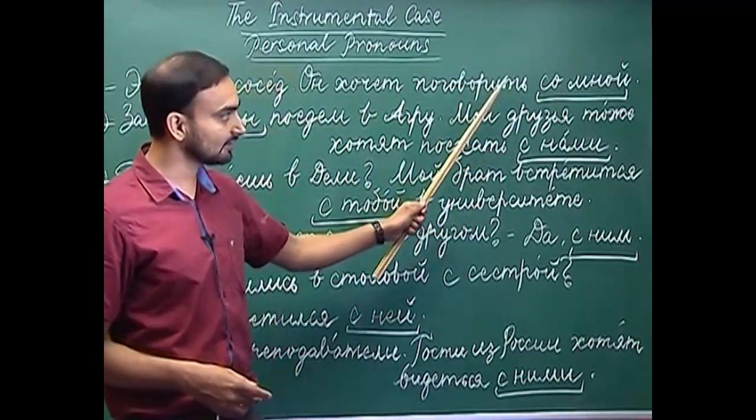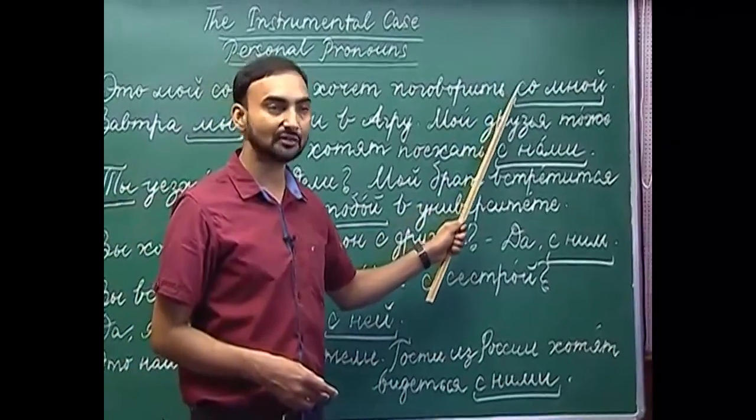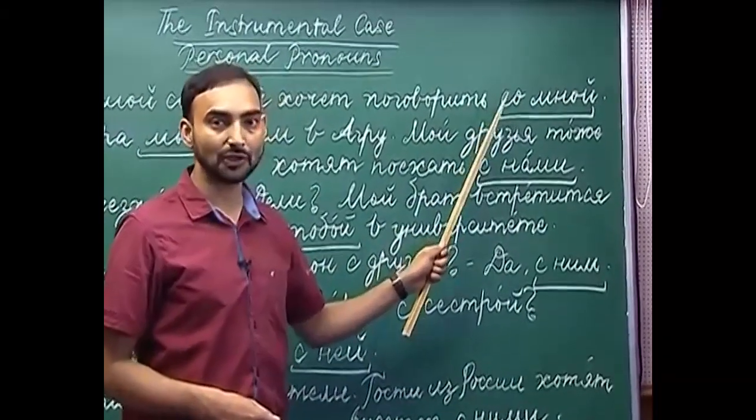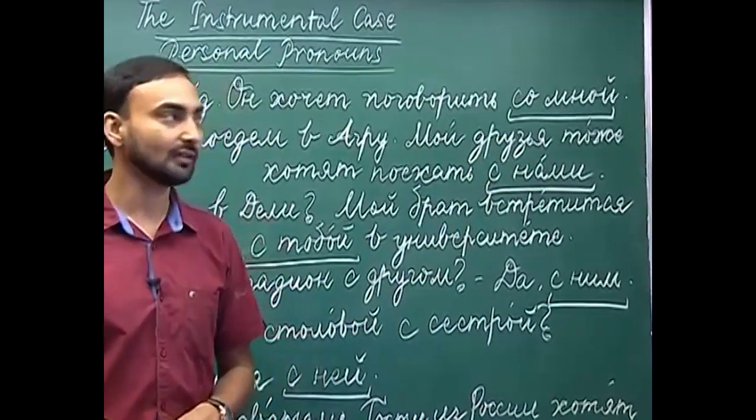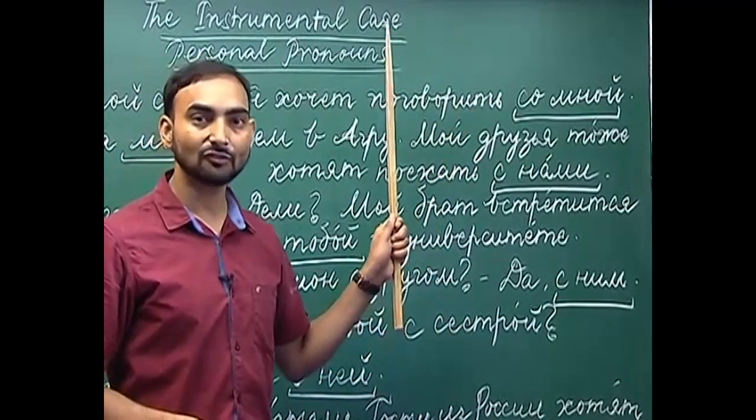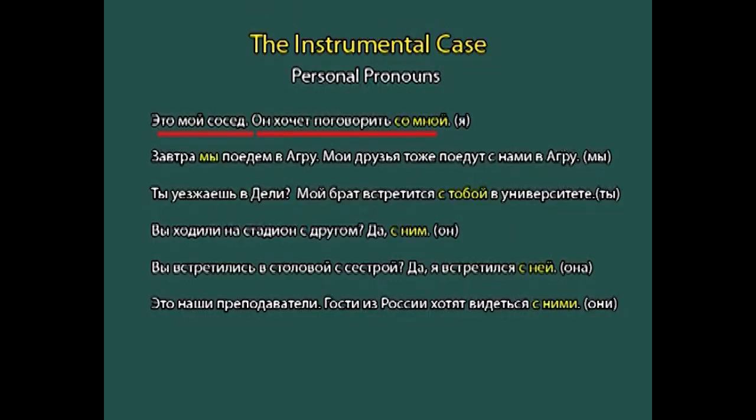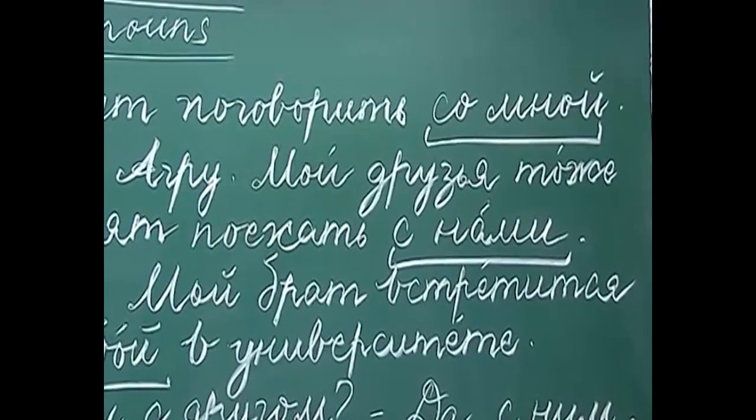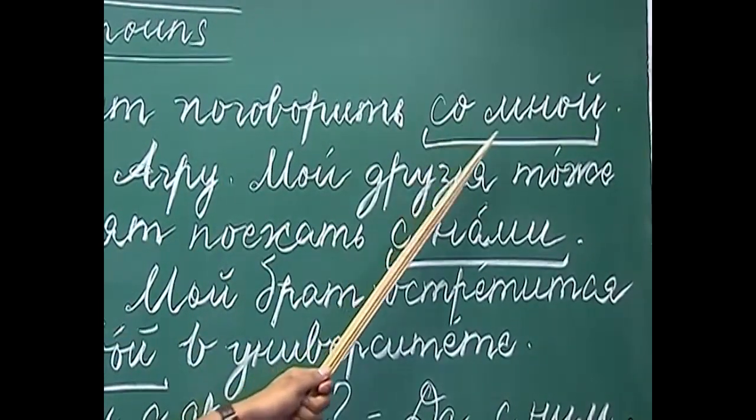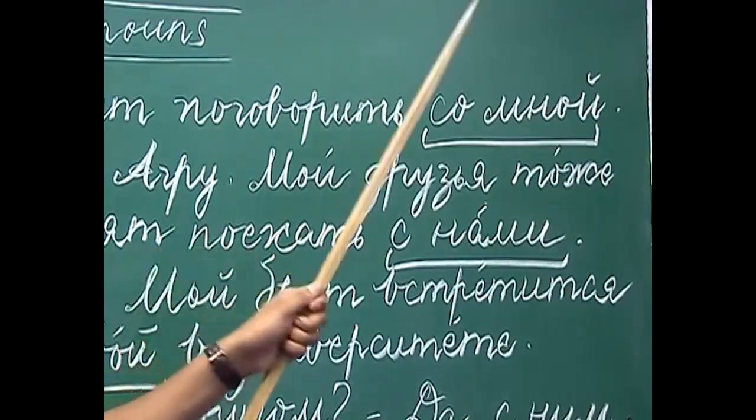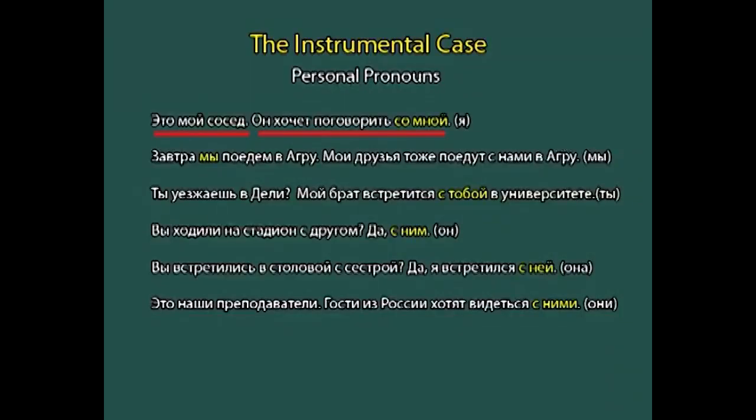Here as you can see we have used the preposition с, and I have told you that with the preposition с we use the instrumental case of a noun. So, here we are using the instrumental case of the personal pronoun я, which is the first person. So, я in the instrumental case changes to мной, со мной. Это мой сосед, this is my neighbor, he wants to talk to me.